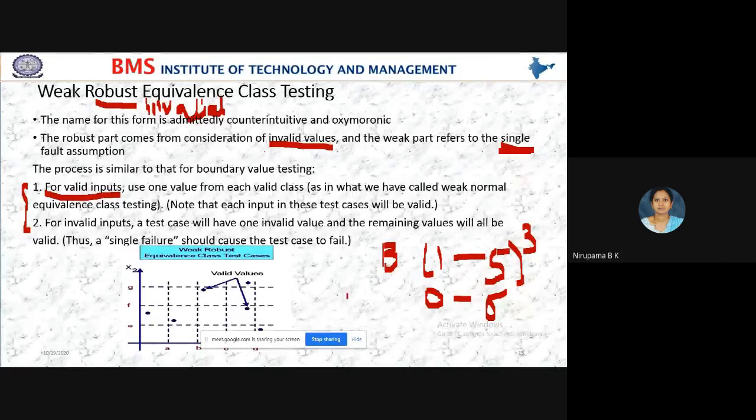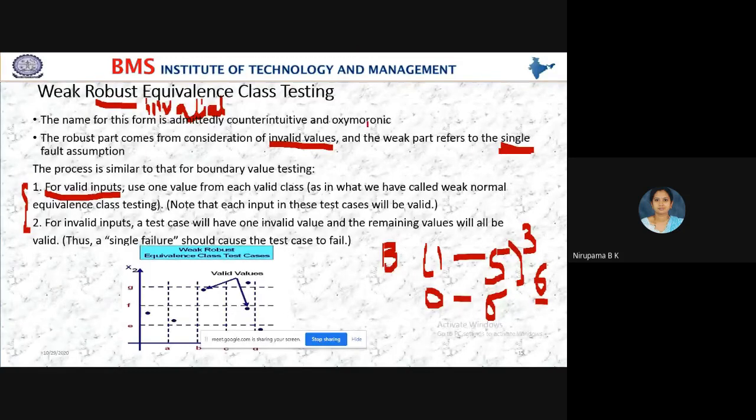If it is weak and you check an invalid input, I'll take 6. Yes, 6 is an invalid input, since the valid range is 1 to 5. When we check 6 as the invalid input, whatever the remaining values are, they will definitely be valid values.